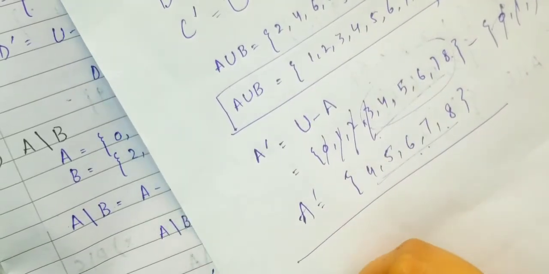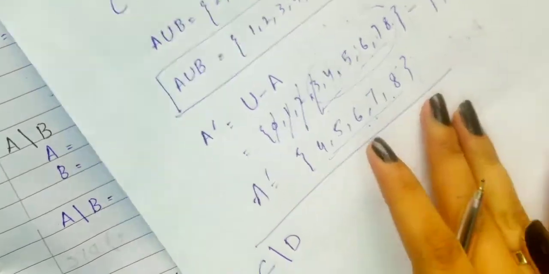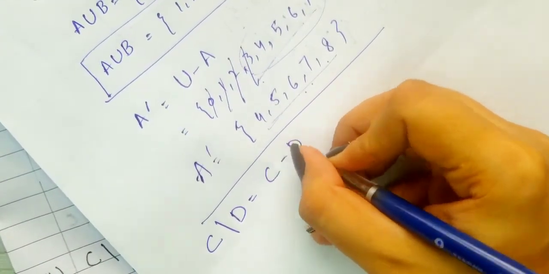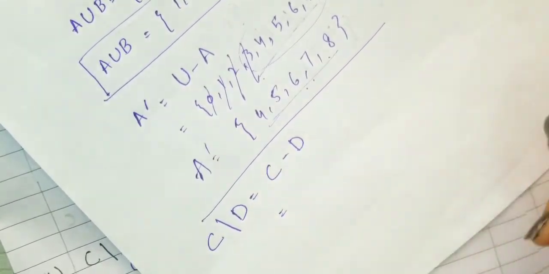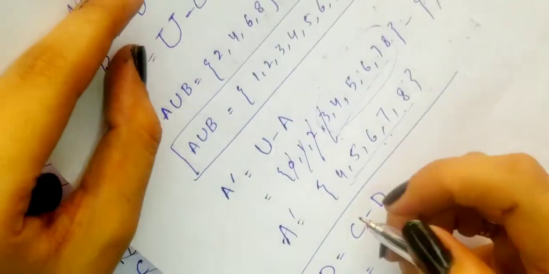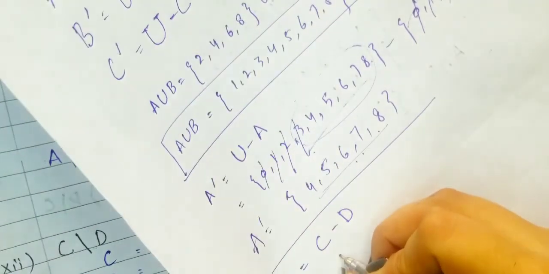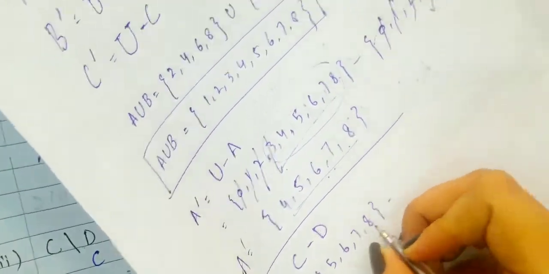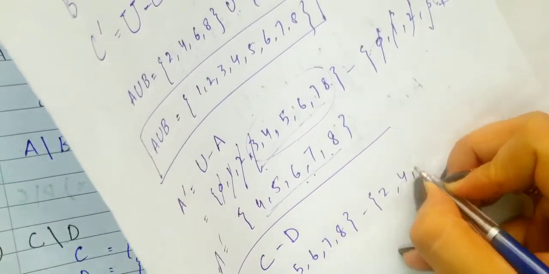Now C dash D, what does this mean? It means C minus D. You have to subtract D from set C. What is the value of set C? It's 5 6 7 8. And what's the value of D? It's 2 4 6 8.